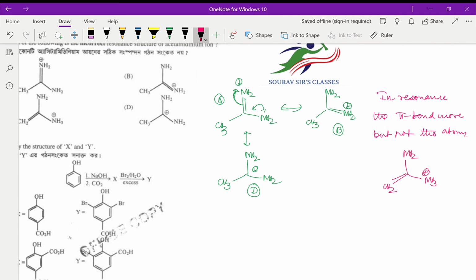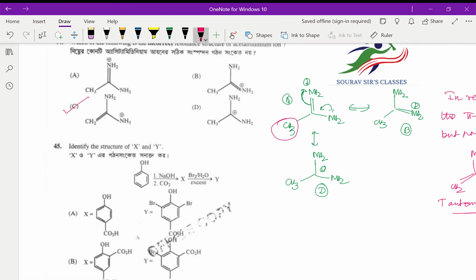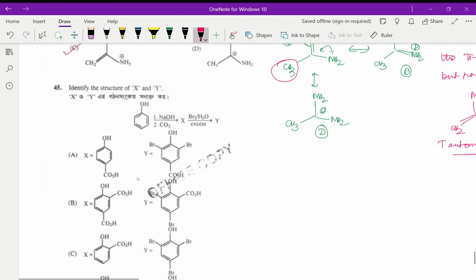The hydrogen from the methyl group has gone to nitrogen. So this cannot be a resonance structure, rather this is a tautomeric structure, where the proton has moved, and tautomerism is also known as prototropism. So our answer over here is going to be C. This is the incorrect structure.